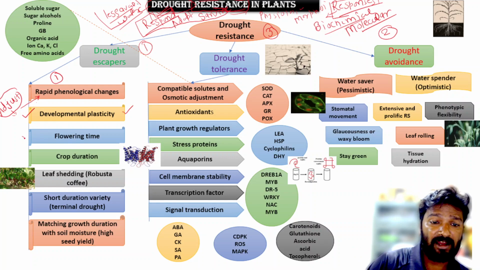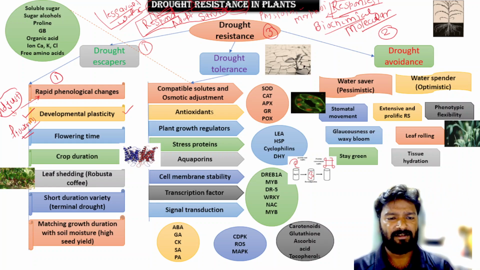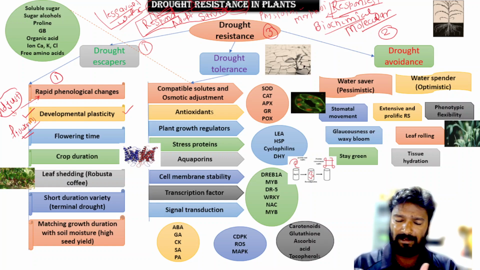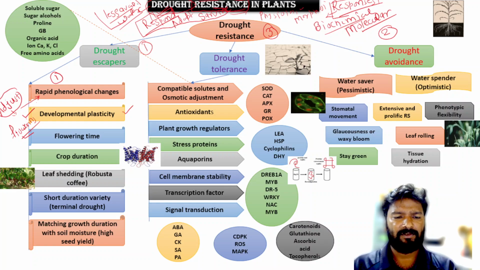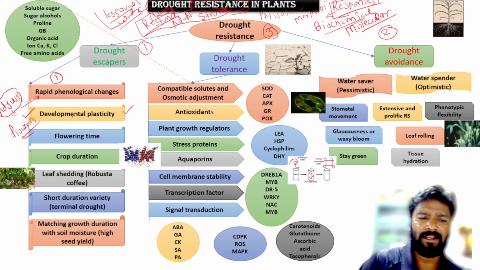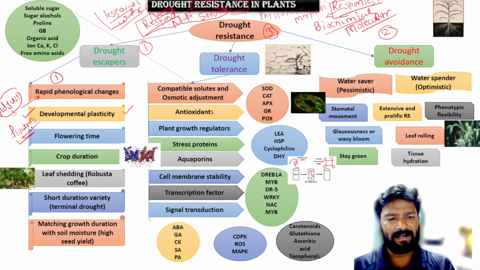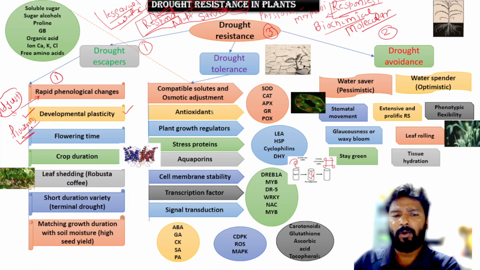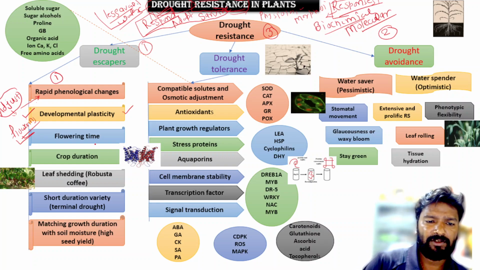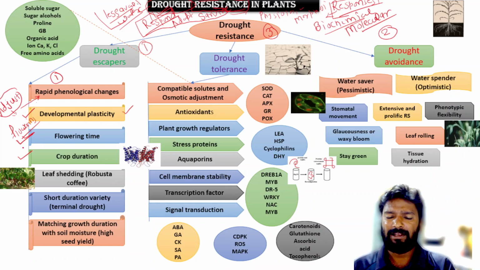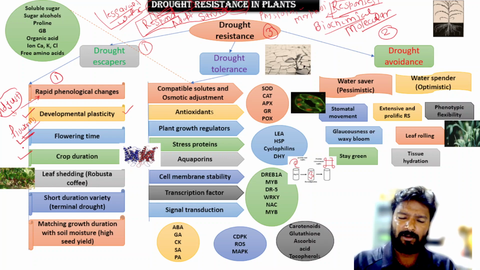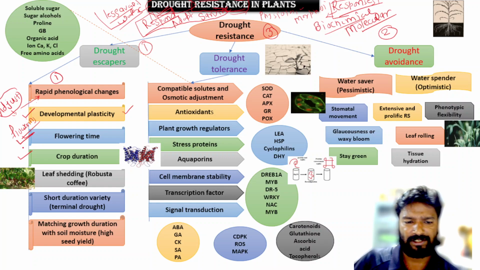And the third character is flowering time. So friends, you know that flowering is a very critical stage for drought stress, and drought stress reduces fertilization, pollination and so many processes. So these types of plants complete the flowering time before the onset of drought stress. So this is also one of the mechanisms. And the fourth mechanism is crop duration, means they have less crop duration, so they reduce the crop duration so they can escape from the drought stress.